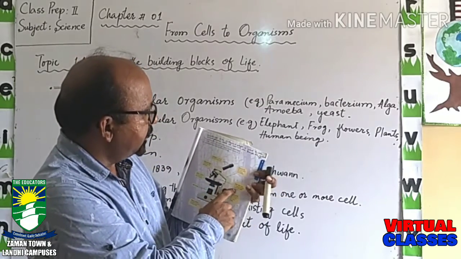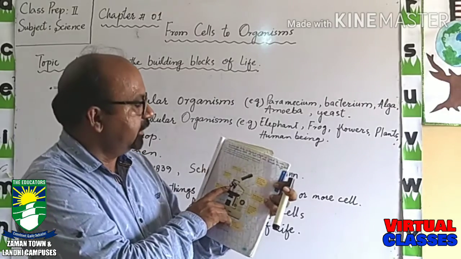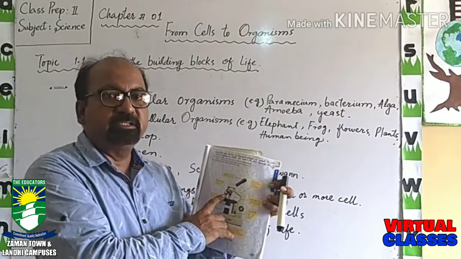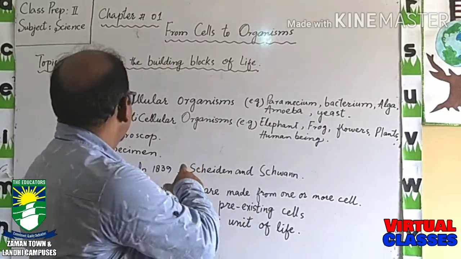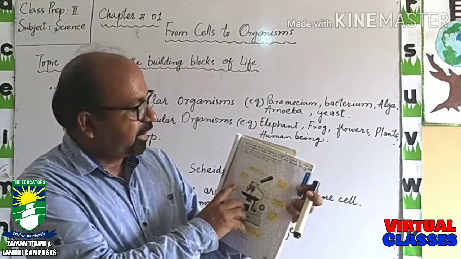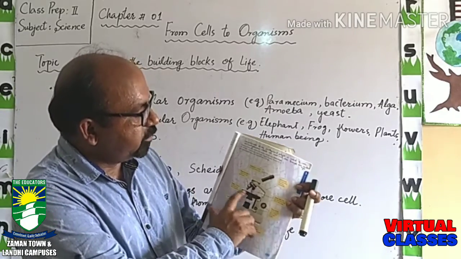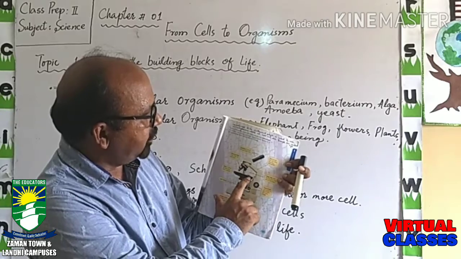The other part is the objective lens. These are the lenses which magnify the specimen. The word specimen, we will discuss it later. And this part is called the stage.